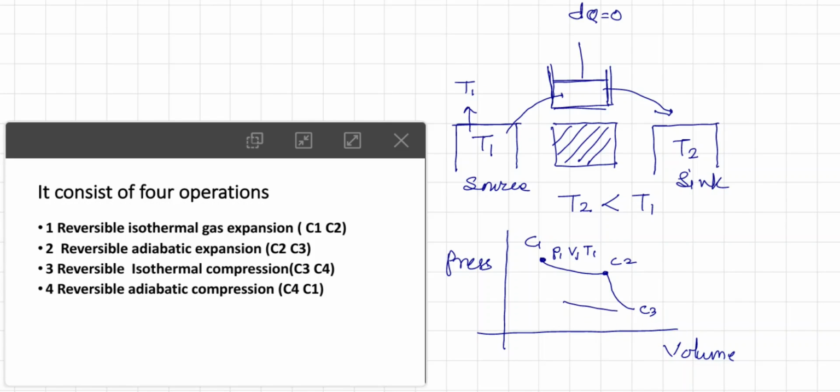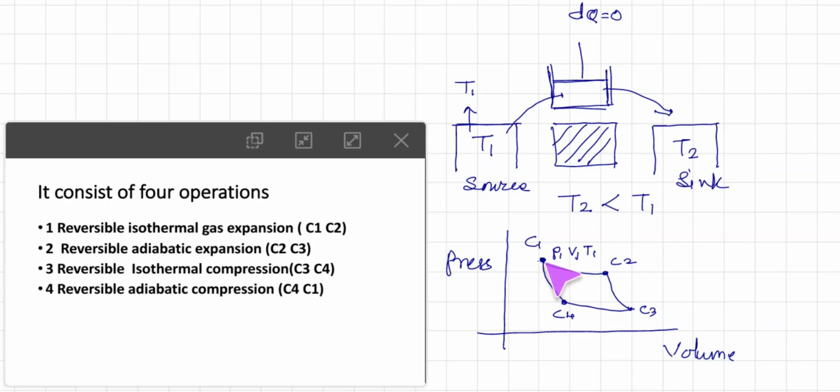Again isothermal, from C3 to C4, and again adiabatic. In short, the initial state is P1, V1, T1, then it shifts to C2 isothermally, from C2 to C3 adiabatically, C3 to C4 isothermally, and C4 to C1 adiabatically, that we are going to see.